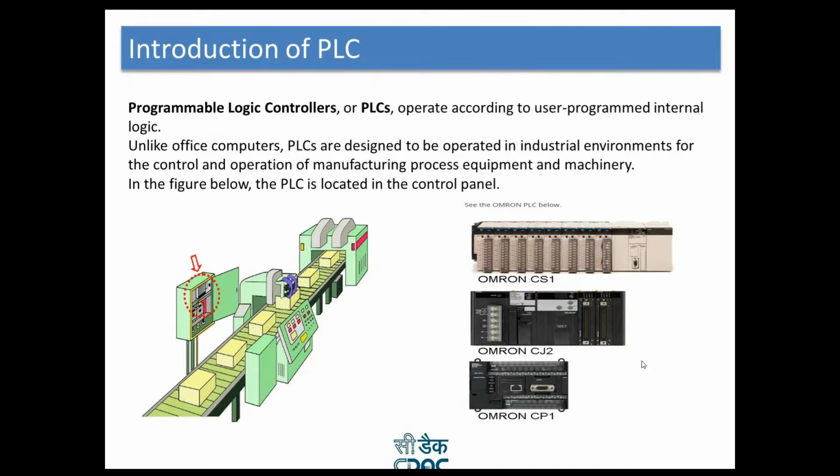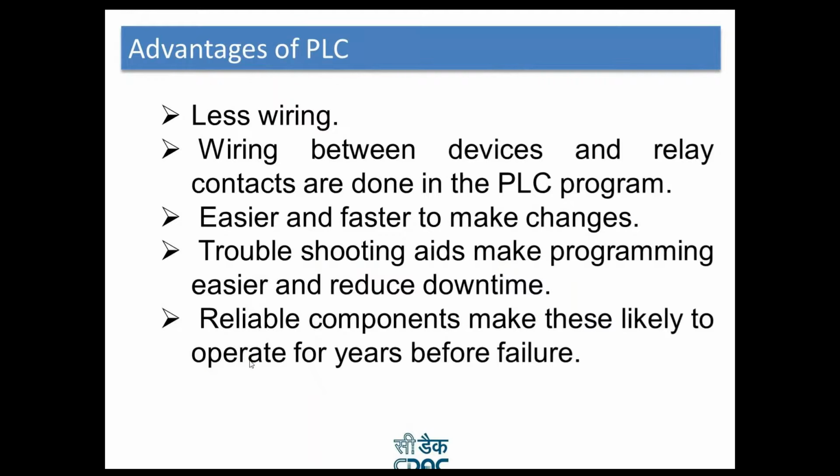Now, if we compare these brands, the top brand is Siemens. This is a European brand, designed in Germany. 60 to 70% of the market is covered by Siemens. Then Allen Bradley is there, and after Allen Bradley, Toshiba, Mitsubishi, and Omron.